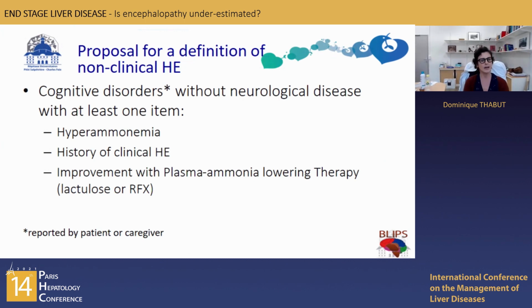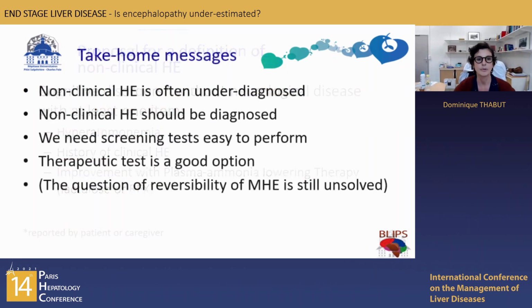So if we summarize, you suspect minimal HE, or even for everybody, you screen minimal HE at your outpatient clinics with the animal naming test, and in case you prescribe ammonemia and maybe plasma ammonia lowering therapy if ammonemia is elevated, and you will increase your diagnostic performance.